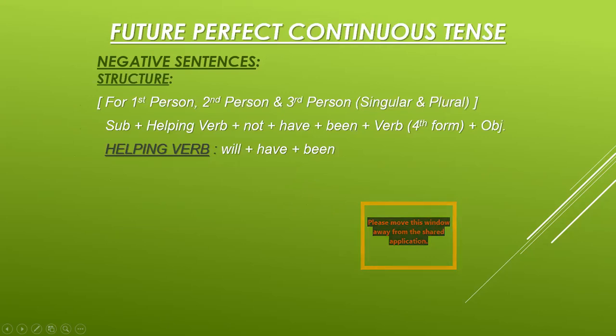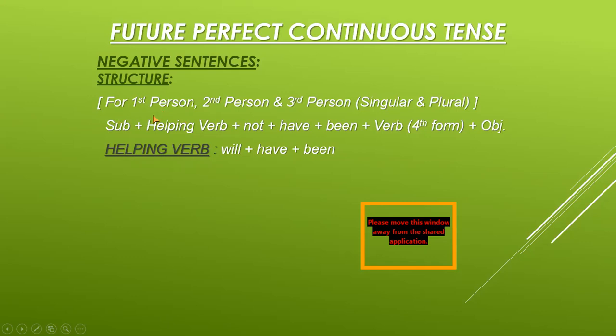Now we come to the negative sentences. Negative sentences are those which give the negative meaning. It means we must have not in the sentence, and if you remember, if a helping verb is present, not is to be added after it. So you can see in the structure also, the structure is